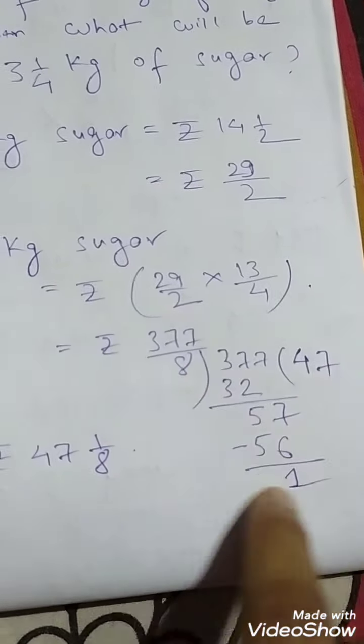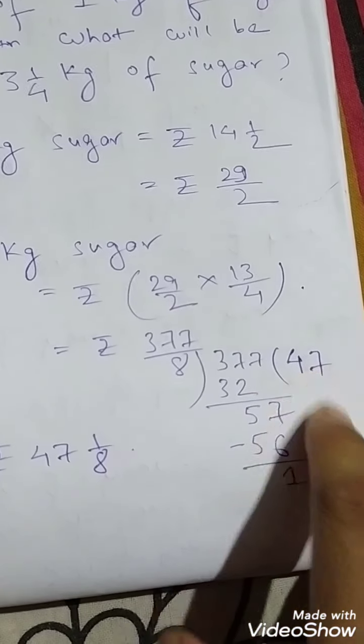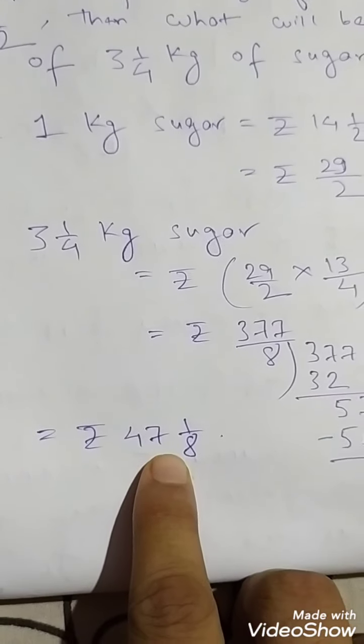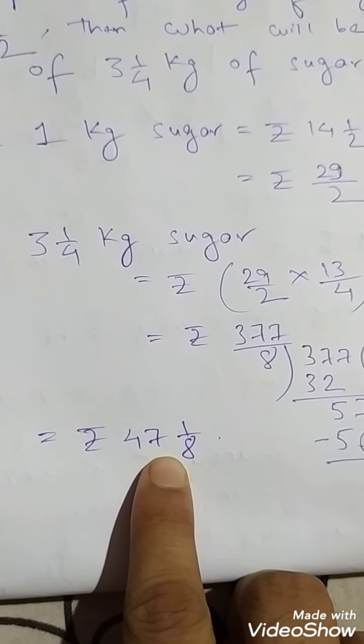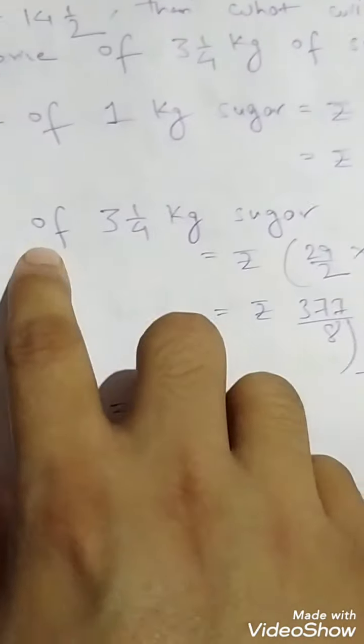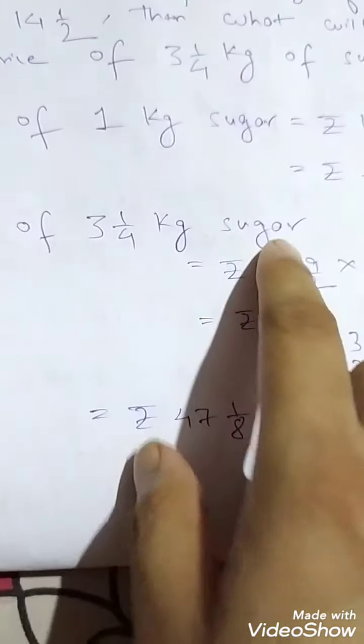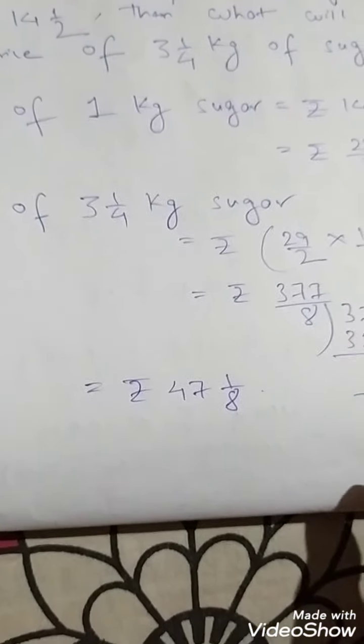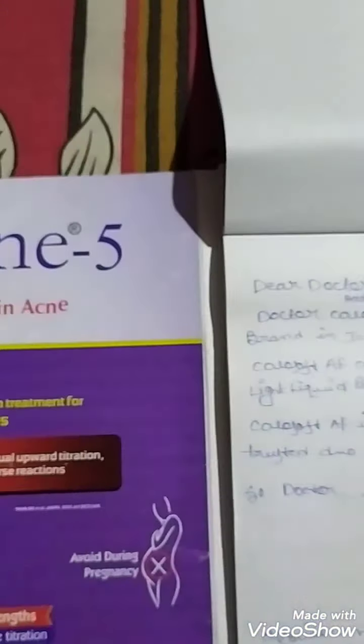Again I have converted it to mixed, so it is coming 47 1 by 8. So your answer is 47 1 by 8. So price of 3 1 by 4 kg sugar is rupees 47 1 by 8. I hope the solution is clear to you. So let's move to the next question.